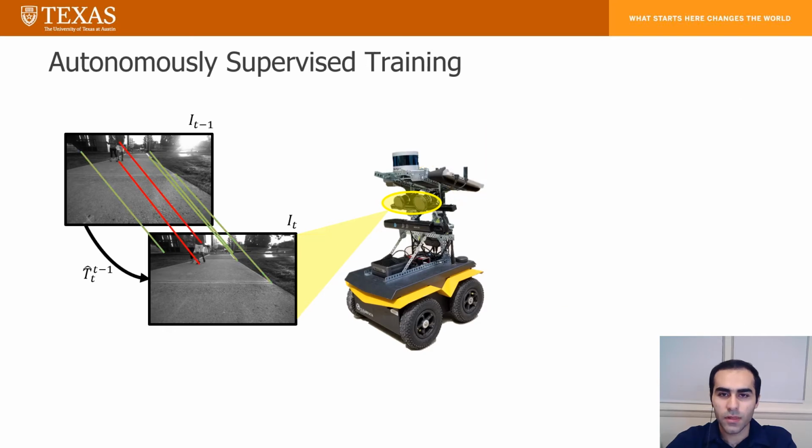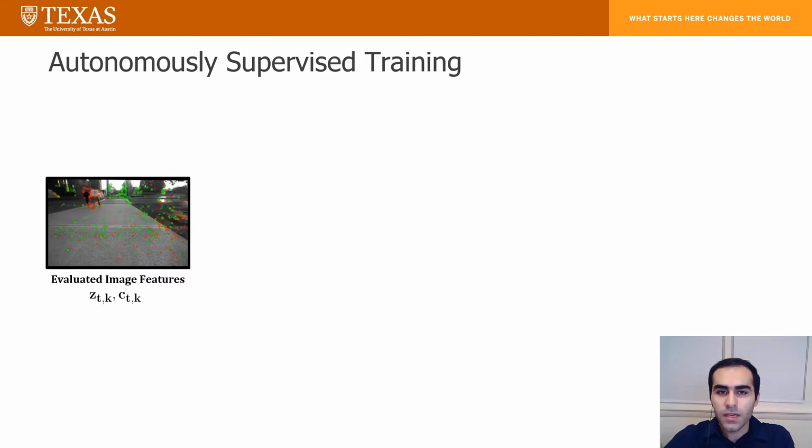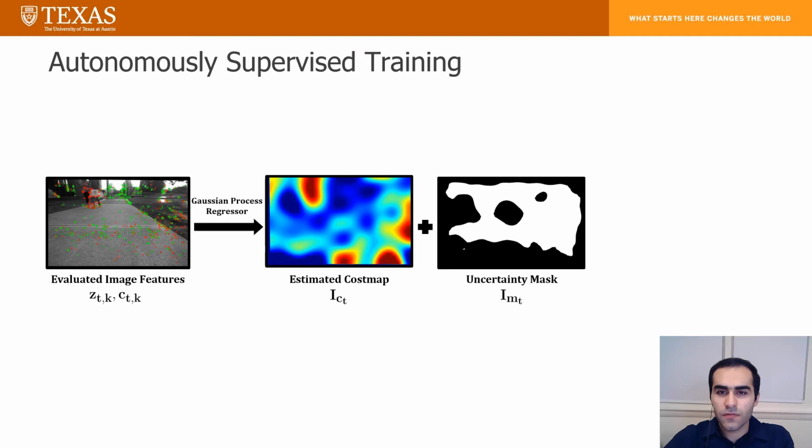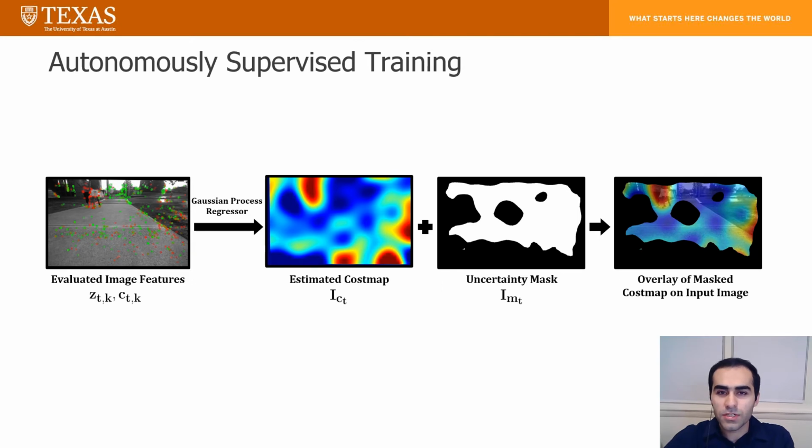Otherwise, we proceed and evaluate the matched image features given the projection error of their corresponding 3D map points. Then a Gaussian process regressor is used to convert the set of sparse error values across the image to a continuous error heat map, along with the corresponding uncertainty estimate, which is thresholded to obtain a binary mask. The introspection function is trained using a mean squared error loss that is only applied to the unmasked regions of the image. Generating the training data in this autonomously supervised fashion removes the need for high-fidelity ground truth, such as the depth of the scene, for evaluating the image features. This makes IVSLAM a great fit for lifelong learning, where we would like a robot to continuously learn and improve